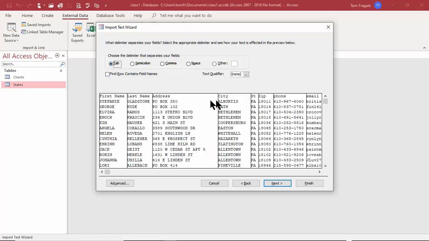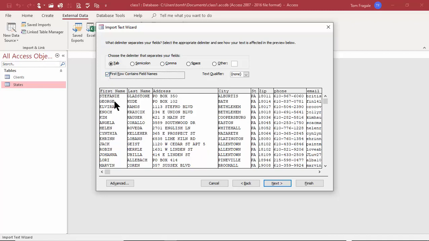Now, if you notice the data, the first row does have my field names. So go ahead and check that. Usually that is the case. Not always, but usually it is. And then you can see what happened. These will be the field names in the Access database as well. So I'm going to pick on Next.